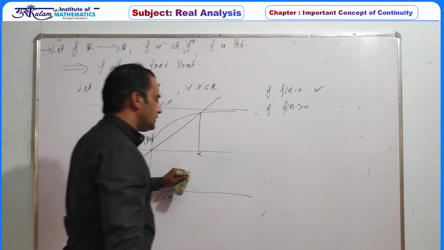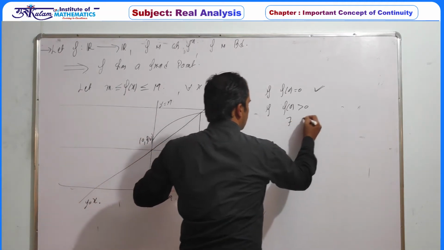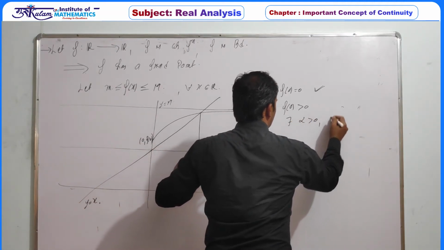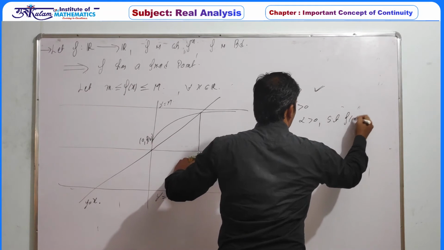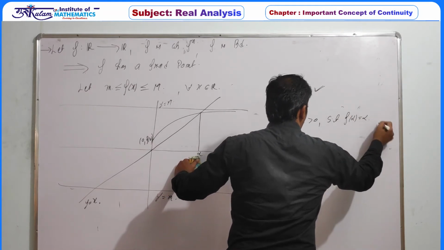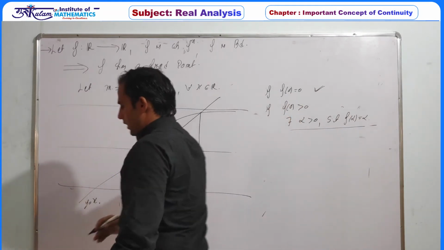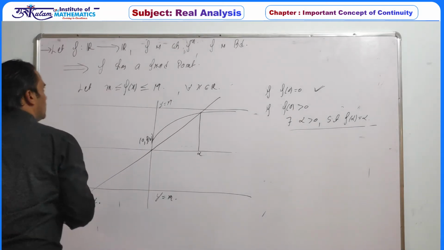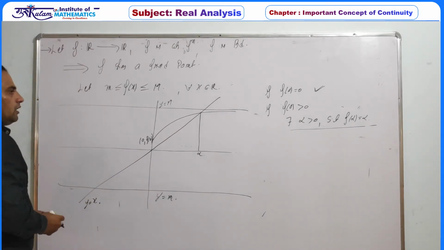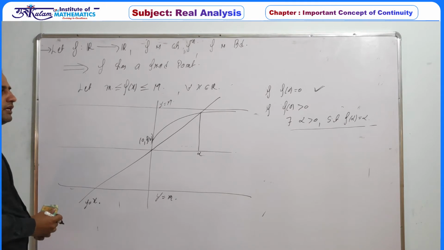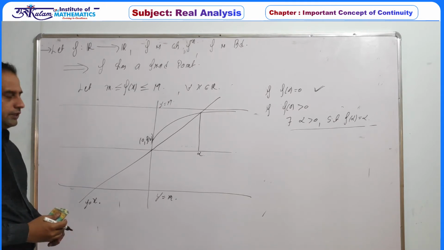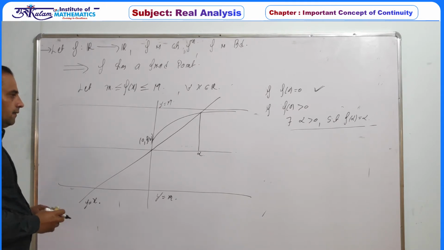So in this case there exists alpha greater than 0 such that f at alpha is equal to alpha. So every continuous function defined on R which is bounded above and f(0) is positive has a positive number which is a fixed point.